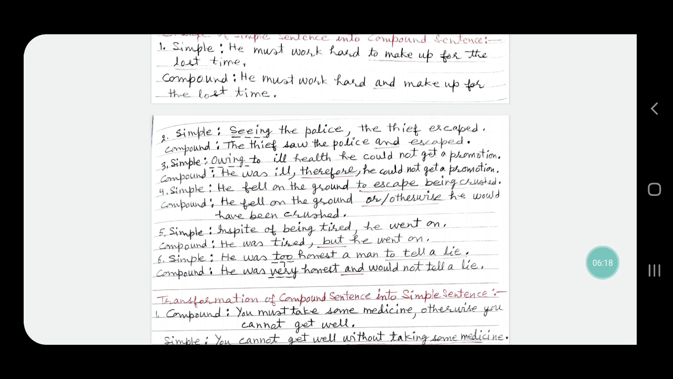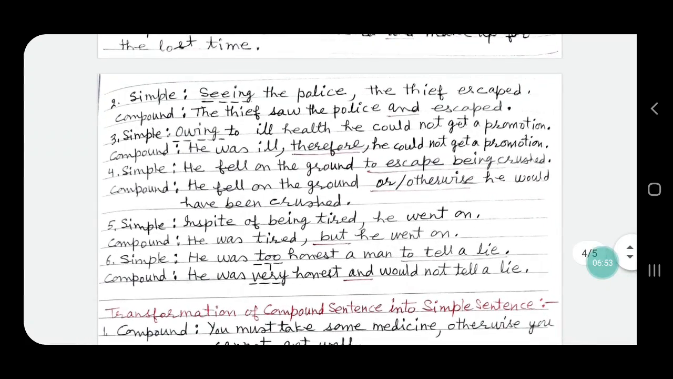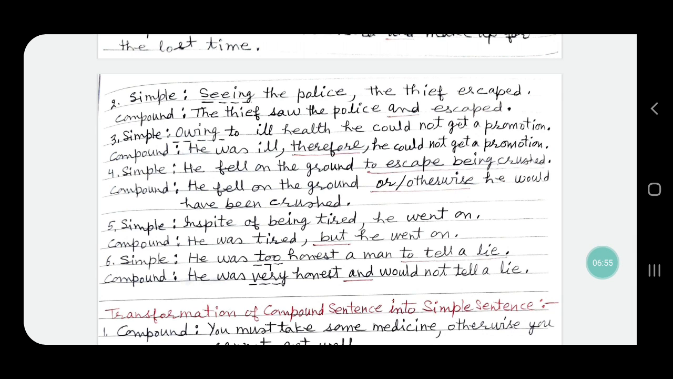Sentence number 3, owing to ill health, he could not get a promotion. Owing to ill health is a group of words, and this group of words is to be changed into a sentence. We change it into, he was ill. Therefore or so. So is also coordinating conjunction. Here we can use therefore also. He was ill, therefore he could not get a promotion.